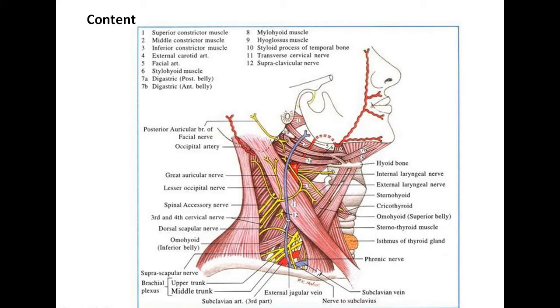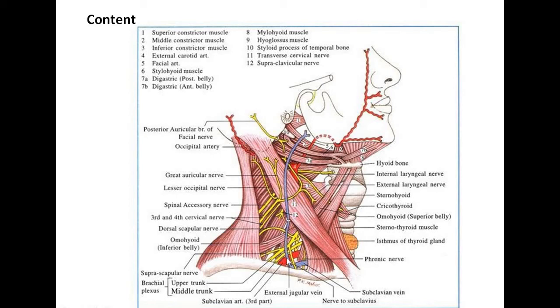The contents of the subclavian triangle: which are the nerves present over here? These are nothing but the three trunks of the brachial plexus and the branches from the roots, like the nerve to the serratus anterior muscle, and branches from the upper trunk like the nerve to the subclavius and the suprascapular nerve. Here you can see the suprascapular nerve and here is the nerve to the subclavius muscle. This is the upper trunk of the brachial plexus and the branches are the nerve to subclavius and the suprascapular nerve.